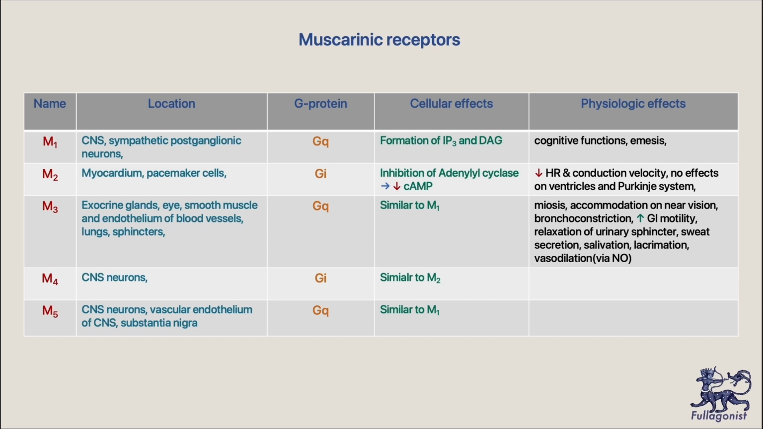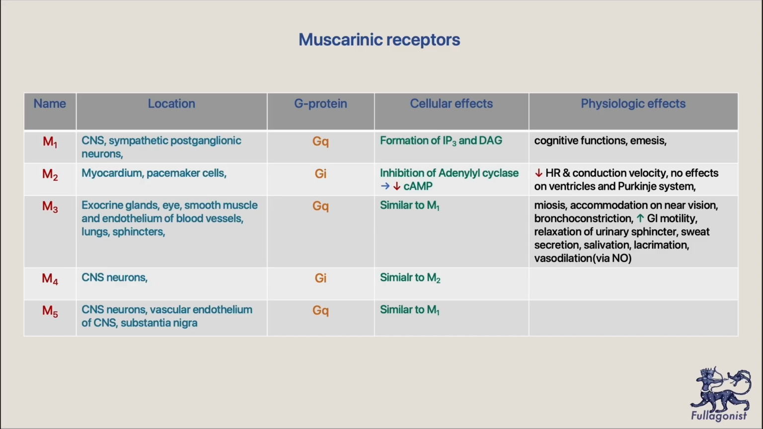M2 receptors are located in the cardiac tissue, primarily in pacemaker cells. It's coupled with the Gi protein. As you remember, Gi is inhibitory and leads to the inhibition of adenylyl cyclase and decrease in the level of cyclic AMP. The main physiologic effect is bradycardia, decrease in heart rate, and decrease in conduction velocity. One of the most important nerves is the vagus nerve. It innervates the heart and exerts its effect by the M2 receptor.